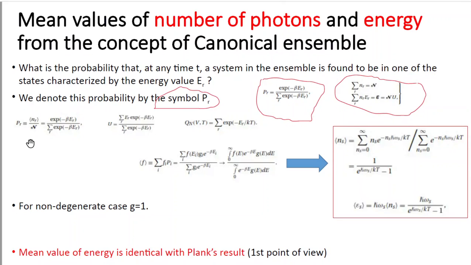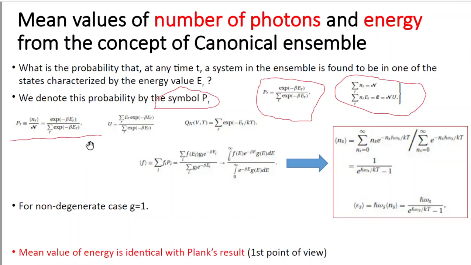Now the expression for the probability P_R can also be written in this form. That is, P_R is equal to the mean of N_R divided by the total number of particles N, which is equal to e to the power minus beta E_R divided by the sum of e to the power minus beta E_R. This concept we have learned in our class regarding the canonical ensemble.